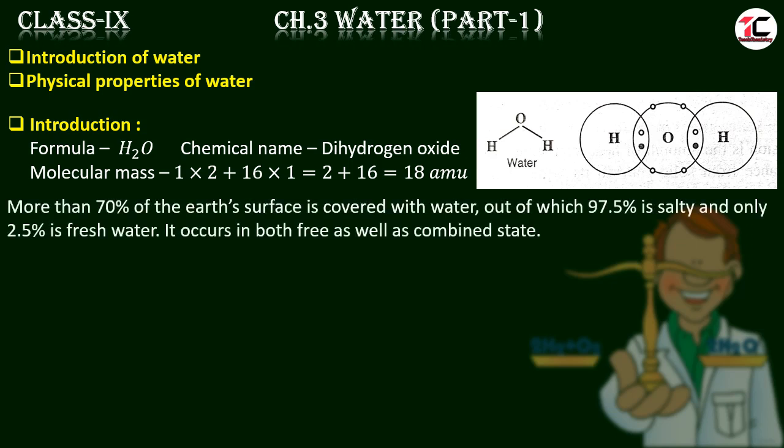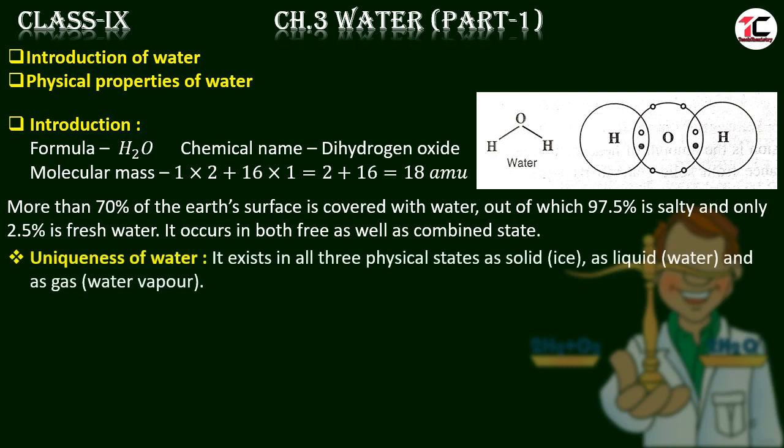Water is very important. More than 70% of the Earth's surface is covered with water. Availability of water is 70% on the Earth's surface. But out of 70%, 97.5% is salty water and only 2.5% is fresh water. Water occurs in both free as well as combined state. So water is very common and very important.